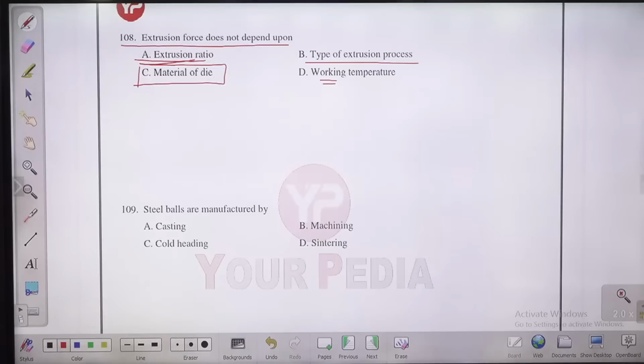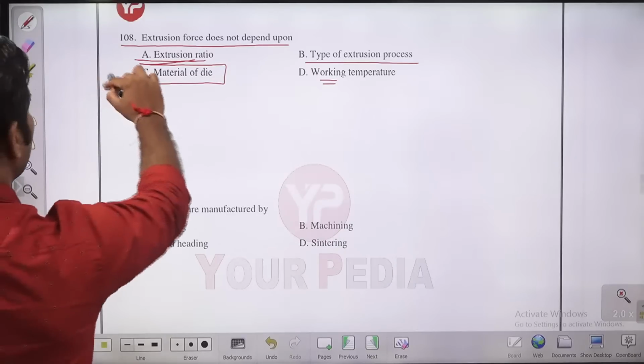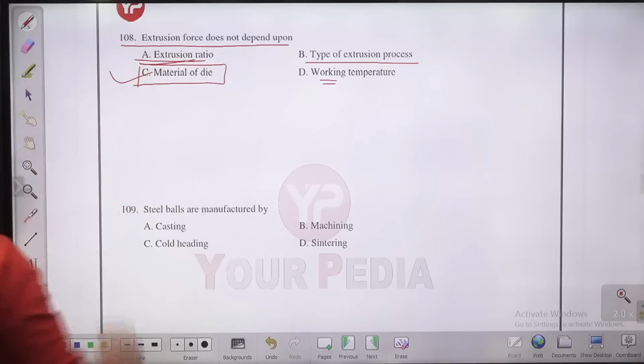There is no relationship between the extrusion forces and the material of the die. That's why C is the answer, guys. Extrusion forces are not going to depend on material of the die. Extrusion forces are going to depend on extrusion ratio, type of extrusion process, working temperature.